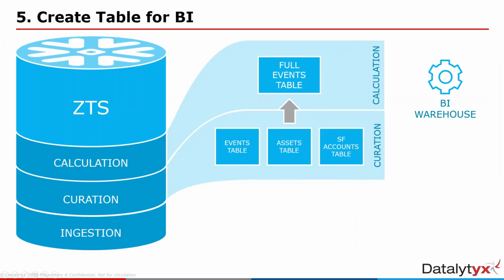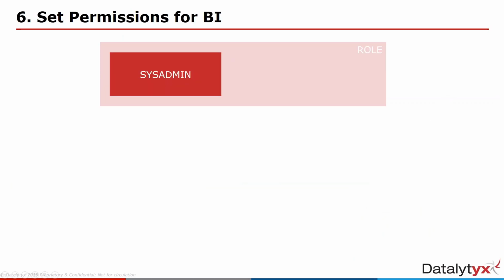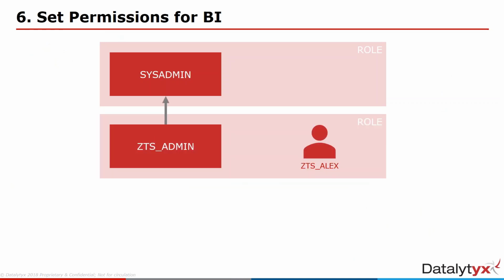And I'm just going to give a quick aside now, actually, on permissions. So we've got a top-level role called sysadmin. The role that we're currently using is ZTS admin, which is an admin role local to this particular use case, this POC, whatever it might be. And the user that we're using is a member of that role. But because sysadmin inherits from our role, any objects that we create can be seen by any other admin, and that's quite important for the role-based access control model within Snowflake.